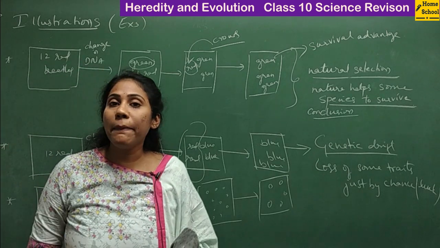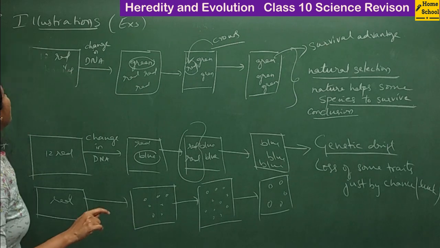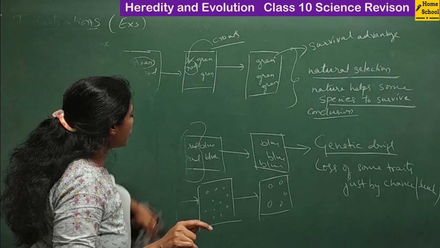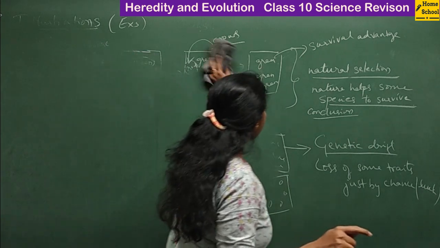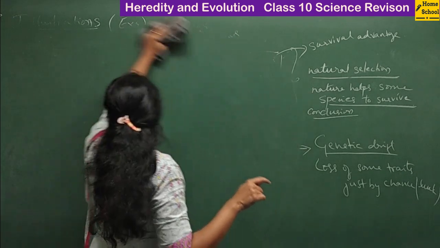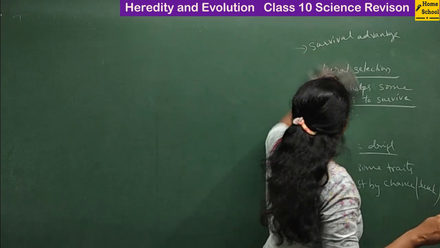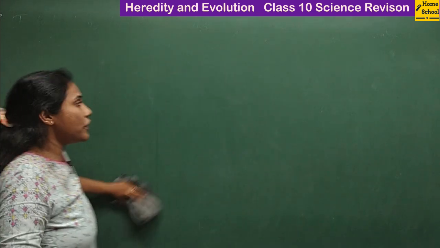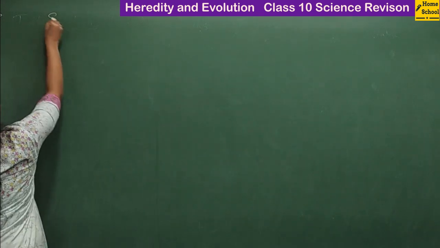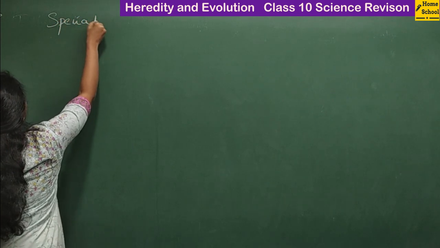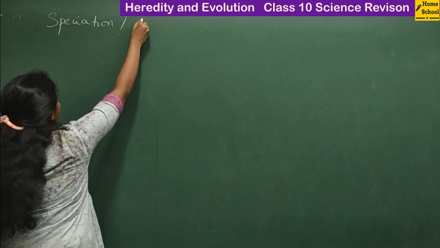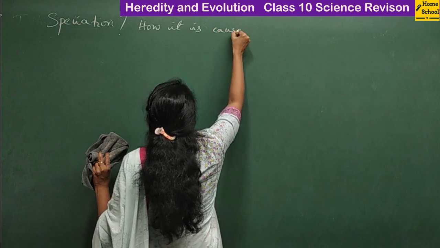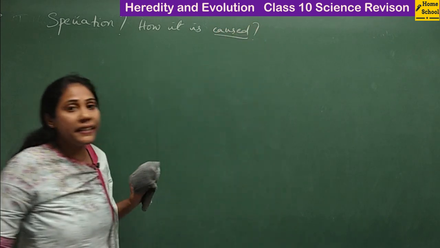And now we will learn about a very, very important word called speciation. It's a very important question for 3 or 4 marks, guys. What is speciation and how is speciation caused? That is how questions can be asked. So remember the question: what is speciation and how is speciation caused? Let us try to understand this word speciation and how it is caused. So what is the reason for speciation? This I'll explain in a detailed way.